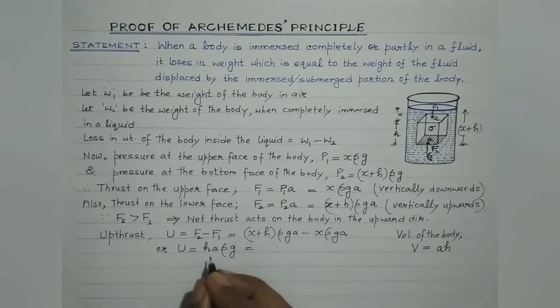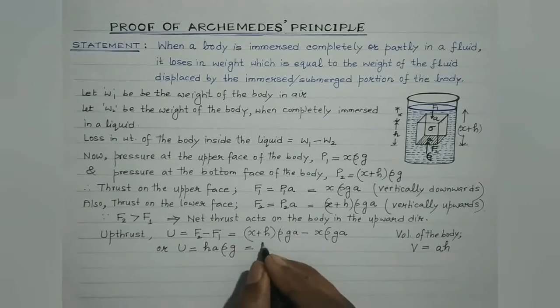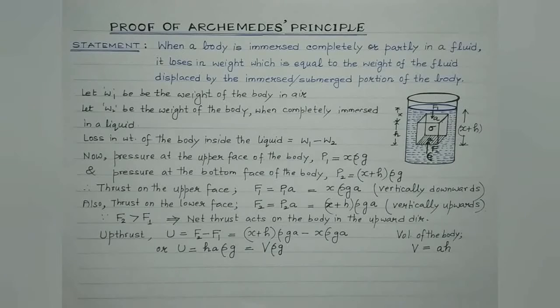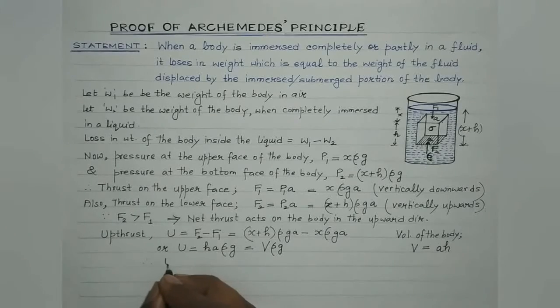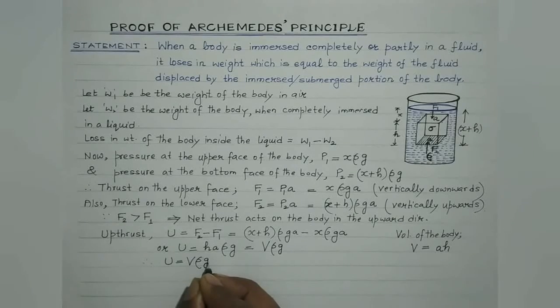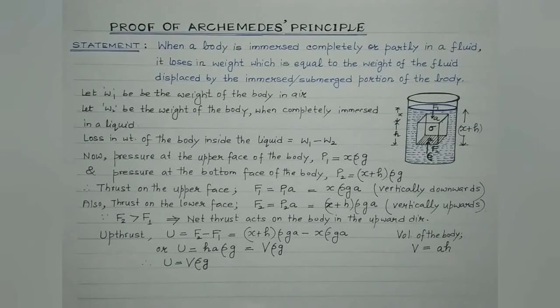So in place of h into A, we can write V, which is the volume of the body. Clear, students? So U is equal to V rho g, right? Therefore, U equals V rho g. This is the expression for the upthrust.